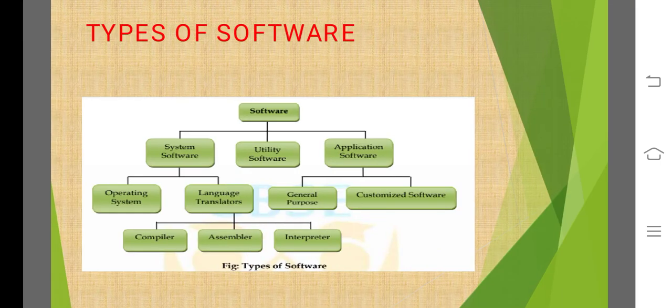Now these are the types of software, how the softwares are used. Software are of three types: system software, utility software, and application software. System software are of two types: operating system and language translator. Language translators are of types: compiler, assembler and interpreter. Application software are of two types: general purpose and customized software. I will explain all of these softwares in this lecture.